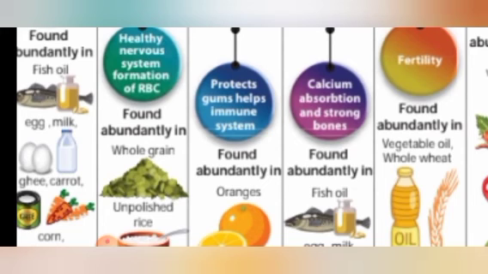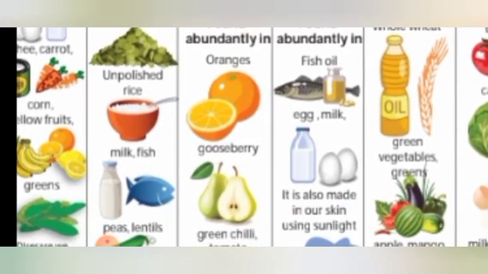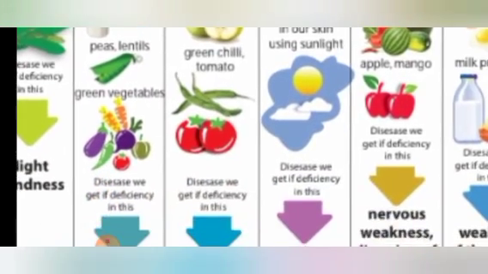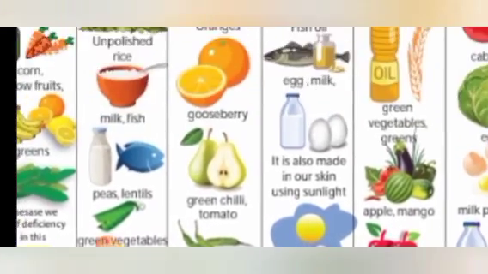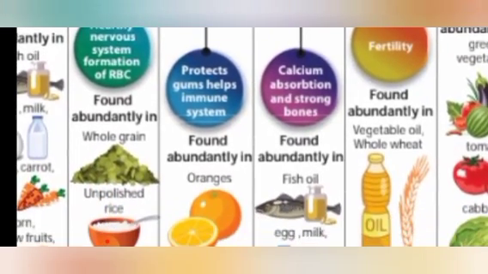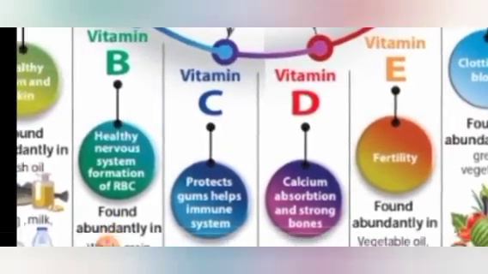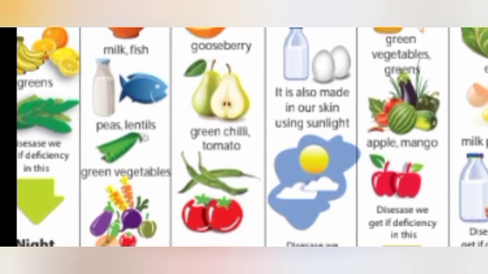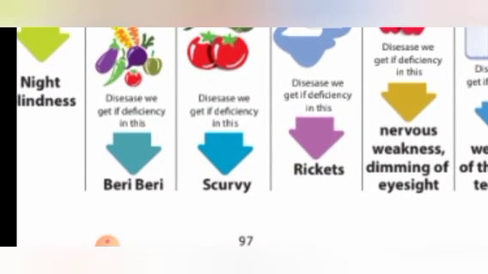Now where is it found? It is found abundantly in oranges, gooseberries, green chili, tomatoes. So all these are good sources of vitamin C. Even lemon also, isn't it? So all citrus fruits are good sources of vitamin C. Okay, children. And gooseberry is better than an apple. Good.